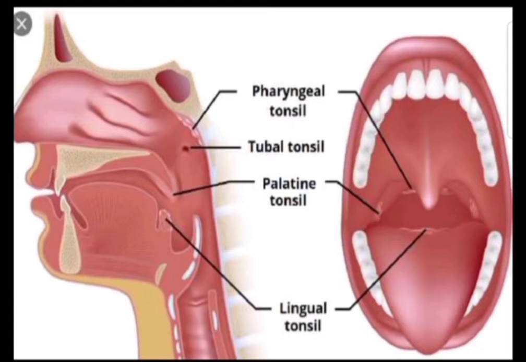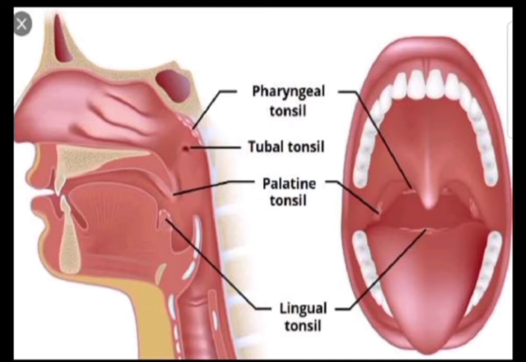So nature has provided these lymphoid organs at the opening of our respiratory as well as the digestive tract. So I was talking about the palatine tonsil. Palatine tonsils are the famous tonsils, and the histology of the palatine tonsil is: